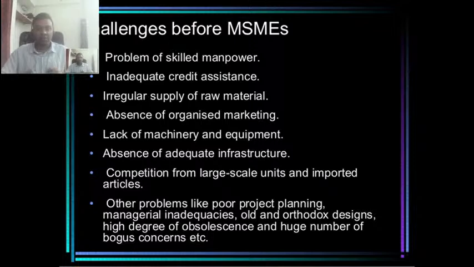Absence of adequate infrastructure, like cold chain, marketplaces, roads in the rural areas, internet connection, computer connection. Lots of things are missing which are very essential to start any business. To promote digital marketing, you need a lot of software, high configuration computers, and manpower with human skills, which are also human assets. These infrastructure issues are again a challenge to MSMEs.